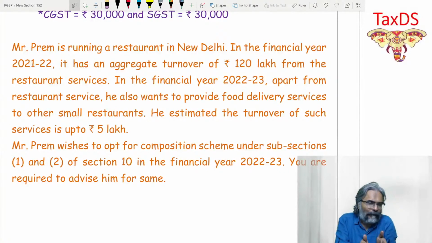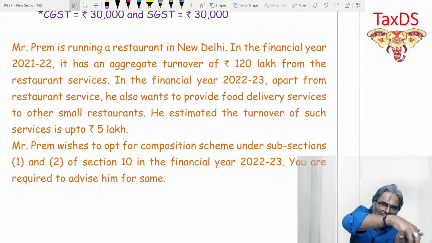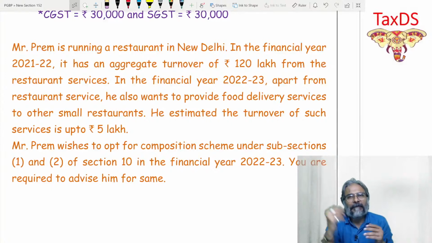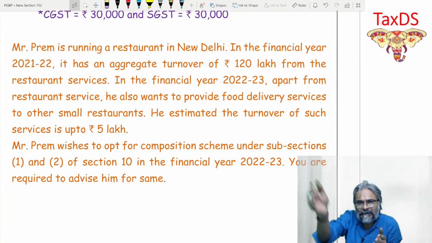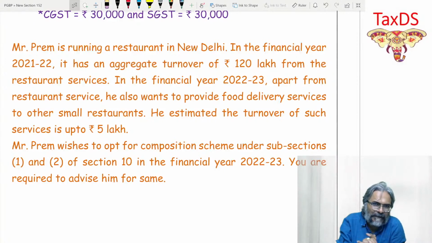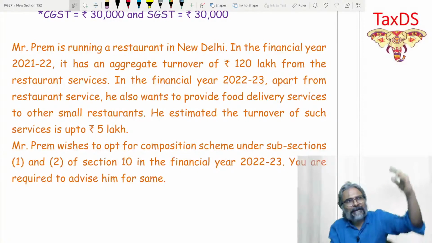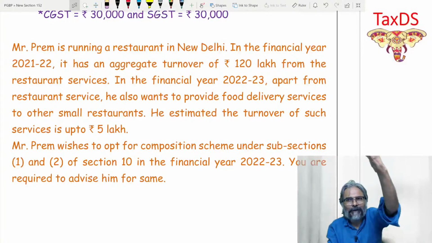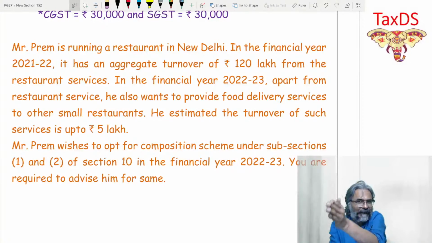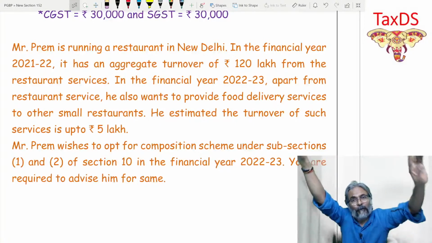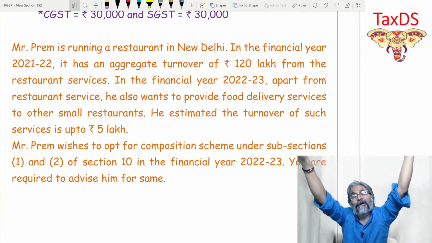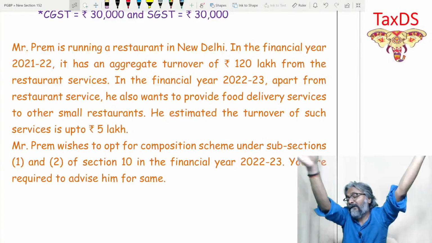RCM on a standalone basis, the way it is in chapter number 1 itself, RCM has been given under charge of GST, and they have said in this case RCM is there, in this case RCM is there. But in the examination, you don't get this kind of question. When it is RCM, like import of service, they will ask you, and in that import of service there would be certain elements, some place of supply you have to consider, because where is the location of that particular supplier, where is the location of the receiver.